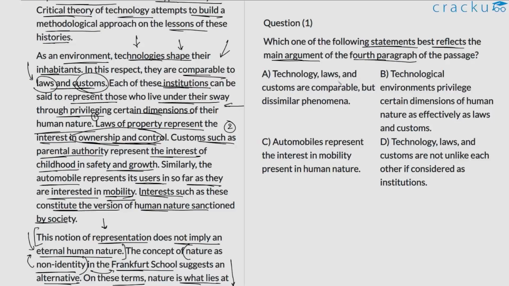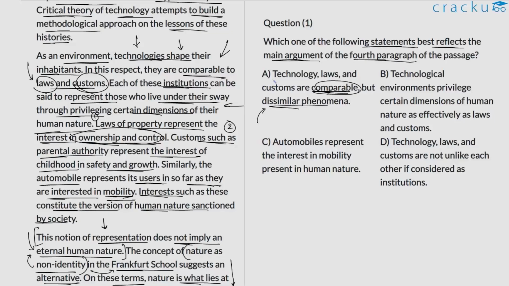A. Technology, laws and customs are comparable but dissimilar phenomena. In a way, this is true. The author does say that they are comparable. Claiming that they are dissimilar phenomena is also perhaps justified. But again, this is pretty vague. The author is quite specific when he discusses technologies, laws and customs.